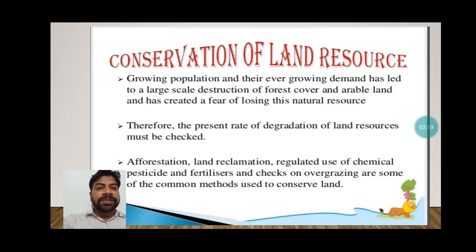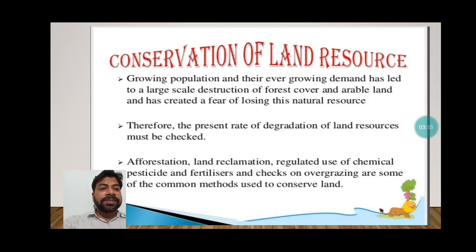Conservation of land resources is very important because the growing population and its ever growing demands have led to large scale destruction of forest cover and arable land, and have created a fear of losing this natural resource. Just see the growing population of India: by 2030 or 2040 it is estimated that we will cross China in population.